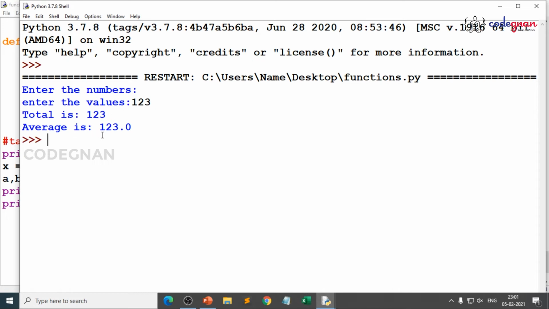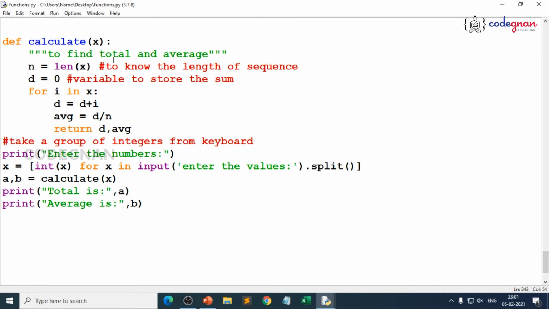Total is 123, average is 123.0 because you are passing only one value. So length will be 1. So 123 by 1 is 123. But you are doing floating division here. That is the reason the answer is in float value. That's where you need to make sure you debug it very clearly.